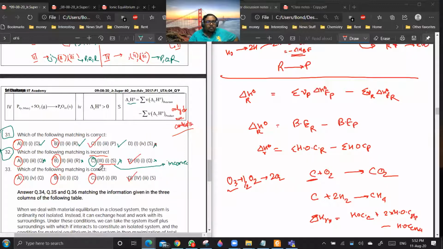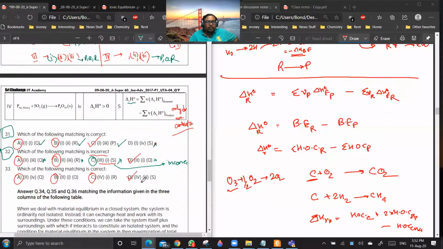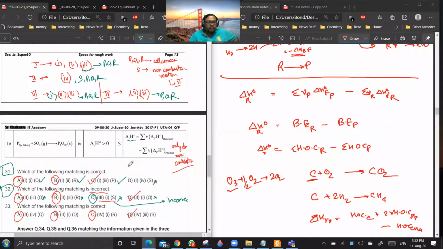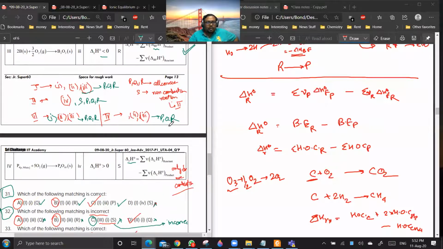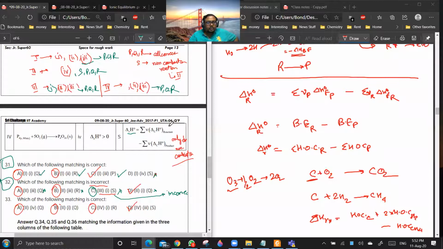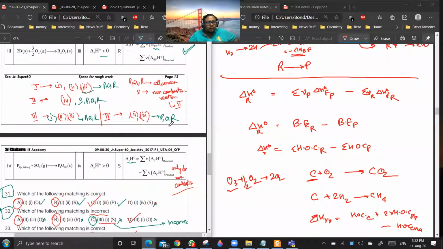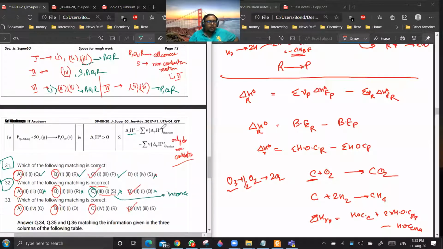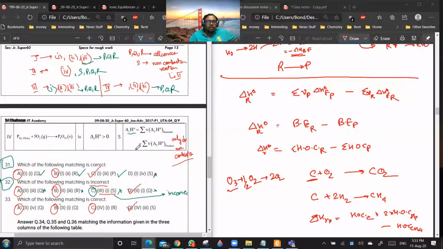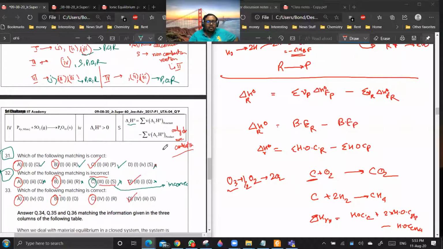Now 2, 4. They have given the answer 4, 3, S. So 4, 3, S is wrong because this is defined for non-combustion reactions.